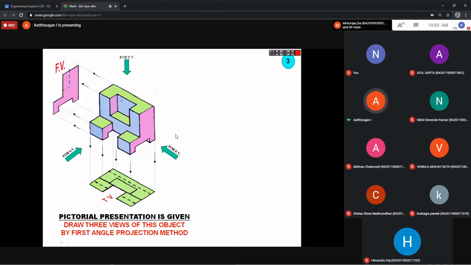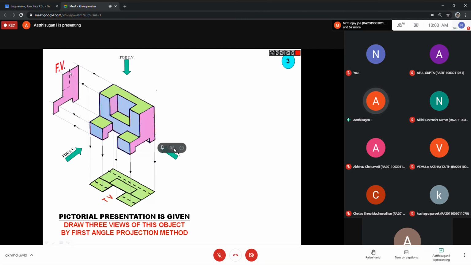This area is not there now. So according to this area, this length, you can draw the dotted line, not fully, up to this length. This dotted line is mainly for this cut portion.